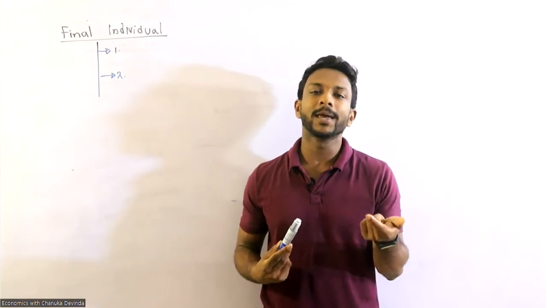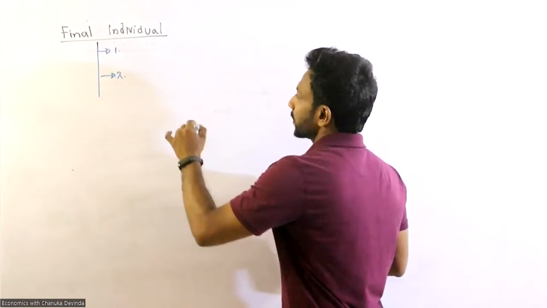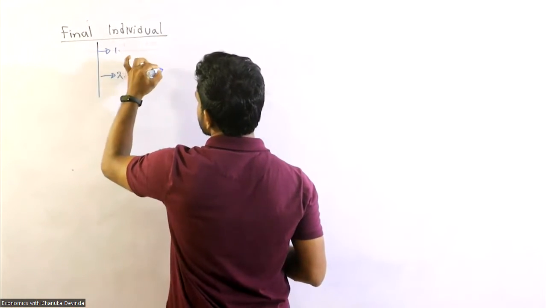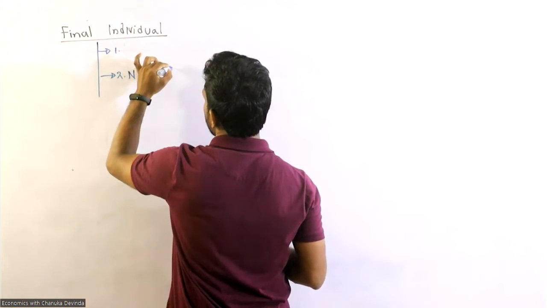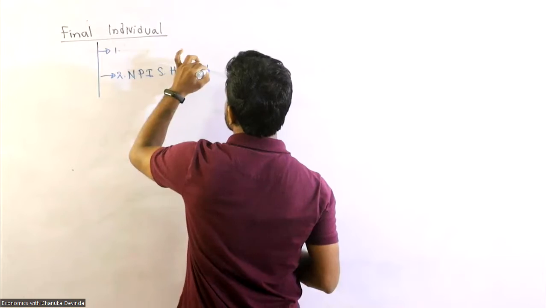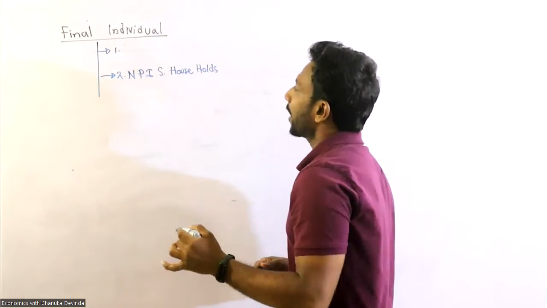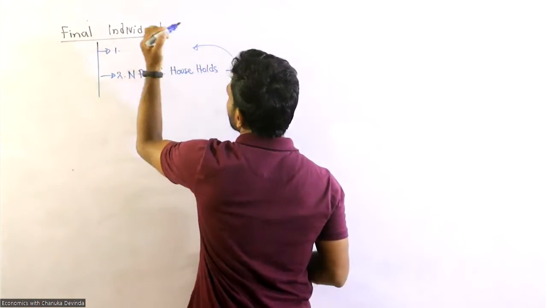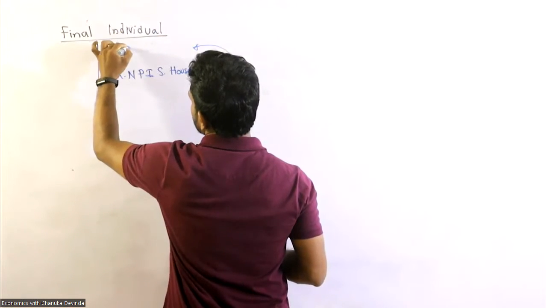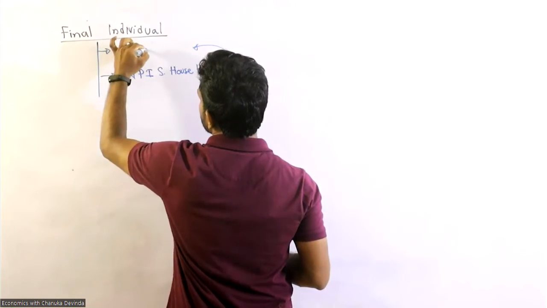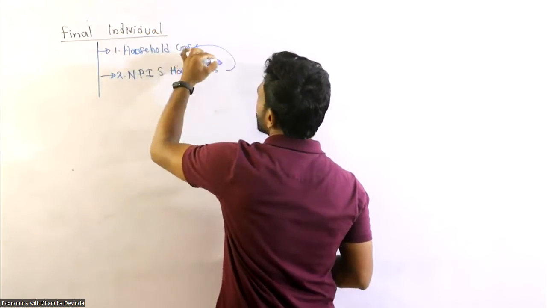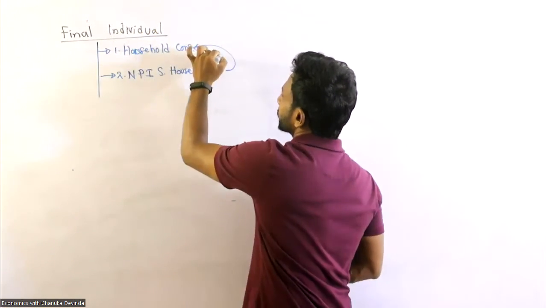That's what NPISH means, right? That means household consumption should be added back, right?